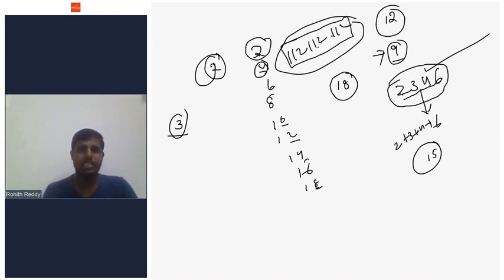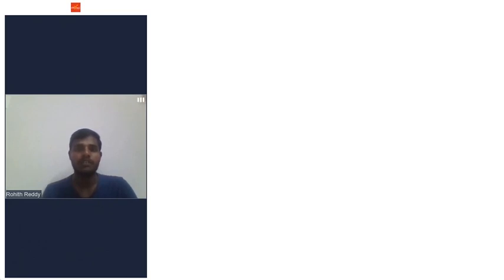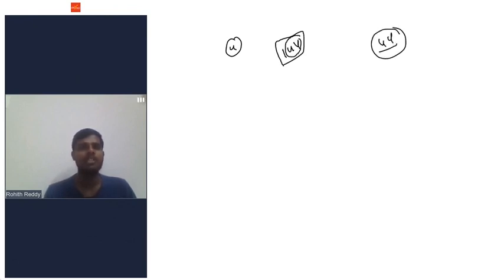Next is the divisibility rule for 4. A number is said to be divisible by 4 if the last two digits are divisible by 4. Simple. If I take 144, is it divisible by 4 or not? We take only the last two digits, 44. If 44 is divisible by 4, 144 is also divisible by 4.